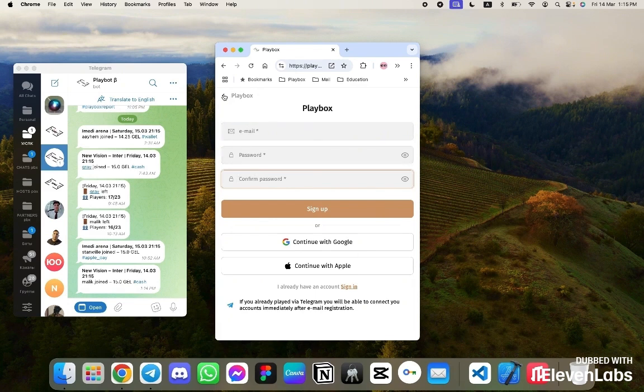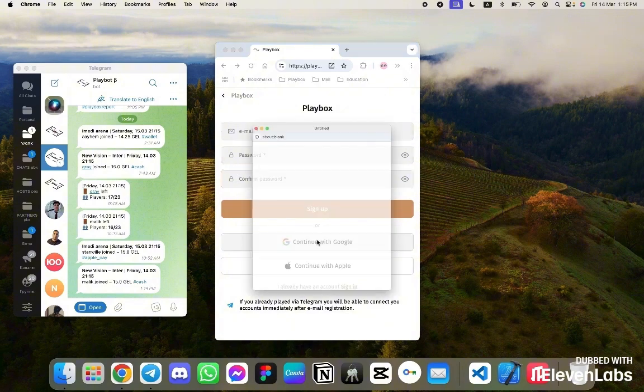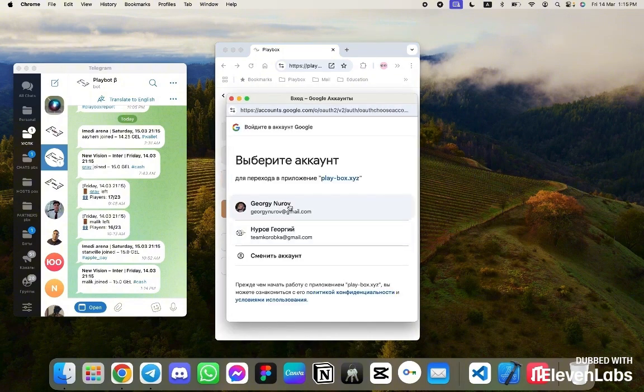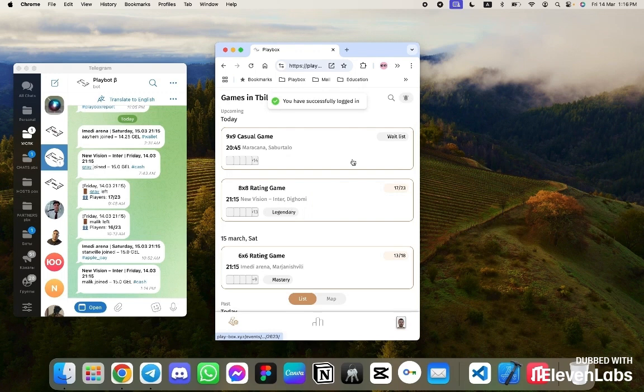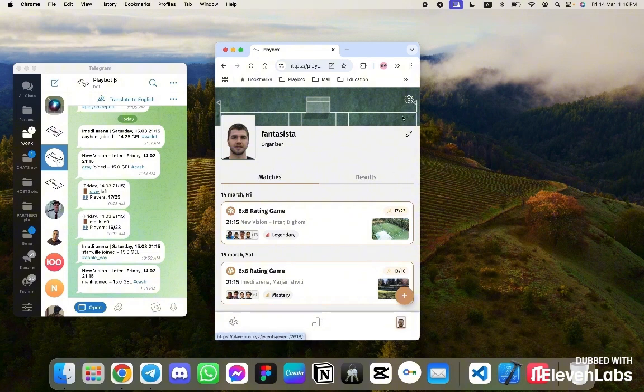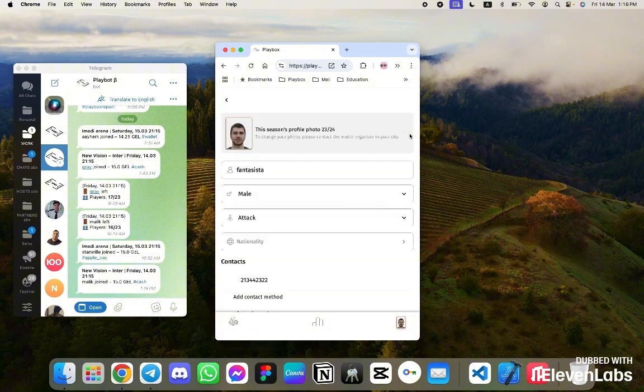But since I am already a registered user, I will log in using my existing account, on which, by the way, there are already some games. I've logged into my profile and landed on the event feed. This is what an organizer's profile looks like. Let's look at what tools it has.